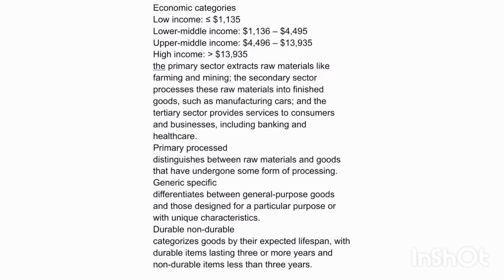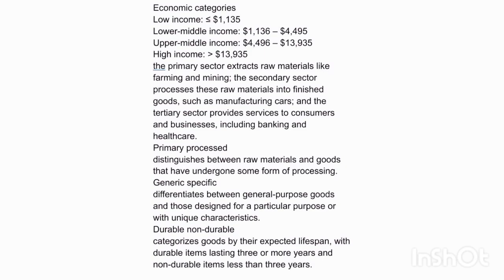Economic categories. Low income is less than or equal to $1,135. Lower middle income, $1,136 to $4,495. Upper middle income, $4,496 to $13,935. High income, greater than $13,935.